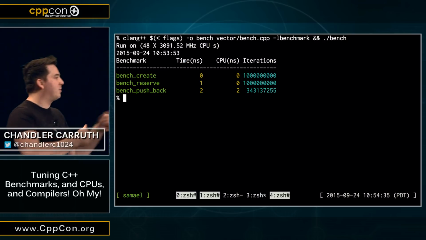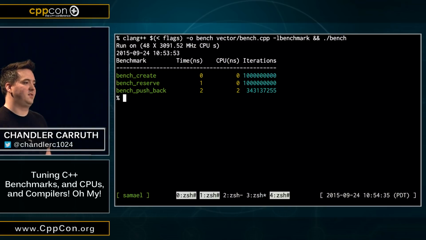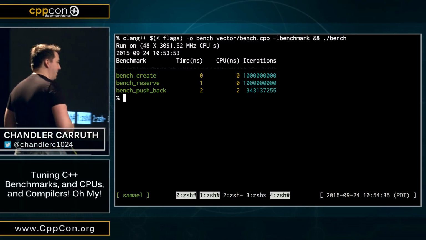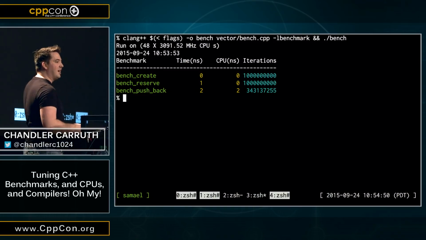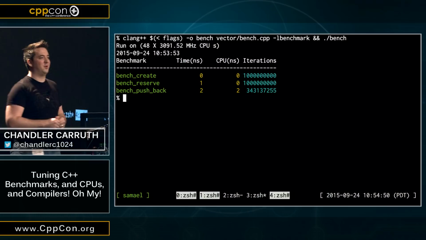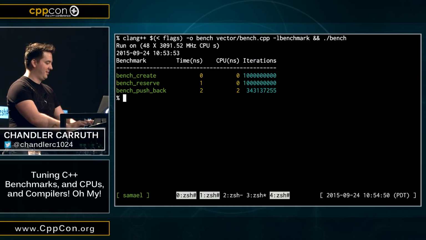So the first step of doing tuning of C++ is to measure. We've done that. Fantastic. The second step is to understand those measurements. Anyone here think they understand what we're measuring? Anyone? Ooh, brave souls think they understand it. Brave souls that I think were listening to me while I was working on this.